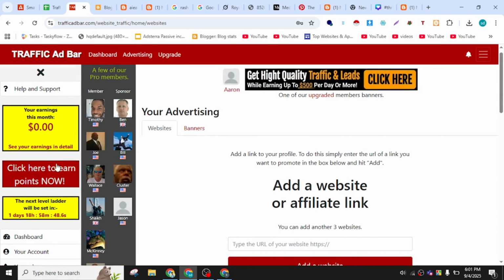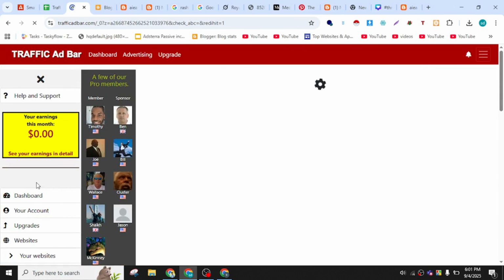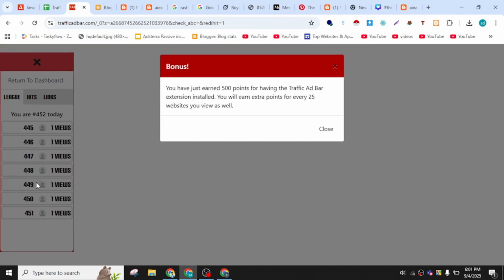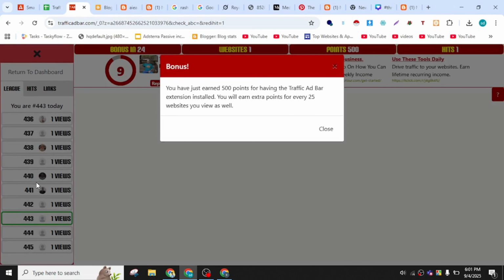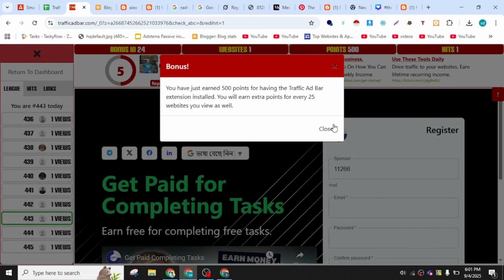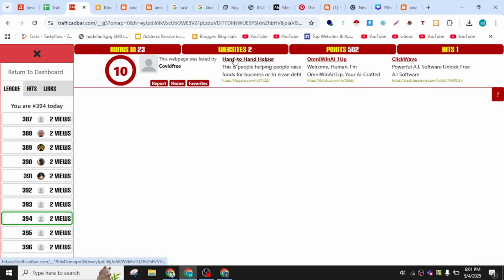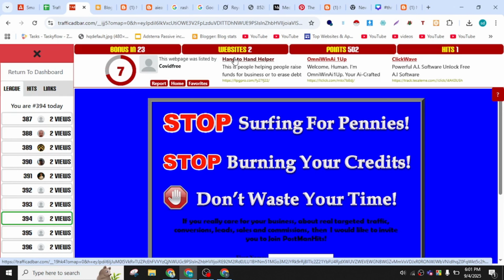Always update, do the same things again and again, and make an ecosystem. Like me, I just make an ecosystem, everything in one place. I just click, drag, drop. That's it. You have to know how this actually works. See, the ad is already loading, and when I get points, those points will send traffic to me. Already so many people are showing their ads in here, so you can also get traffic from here.